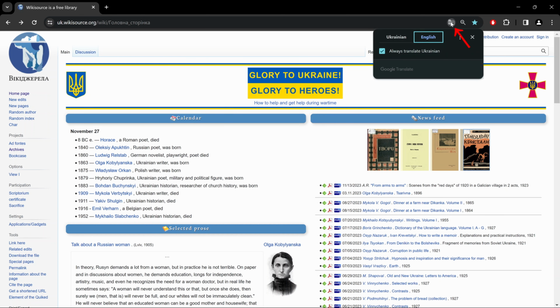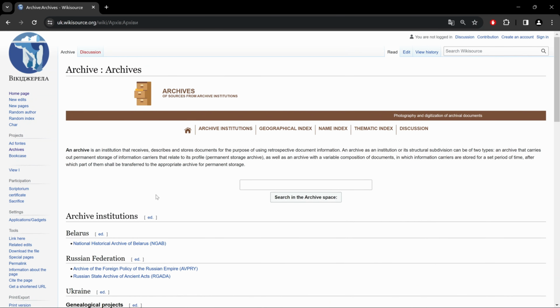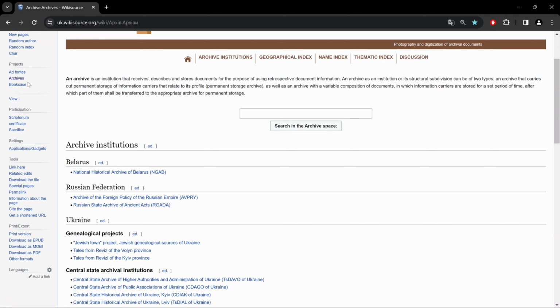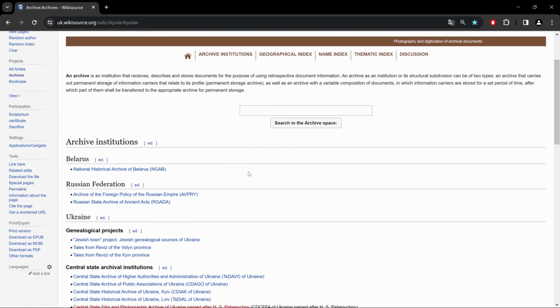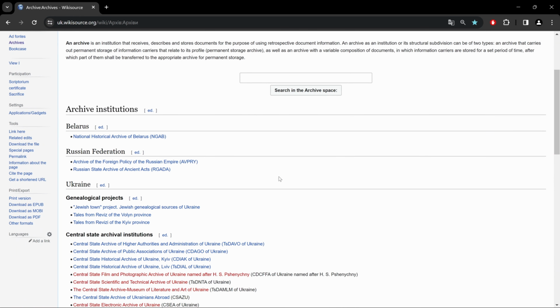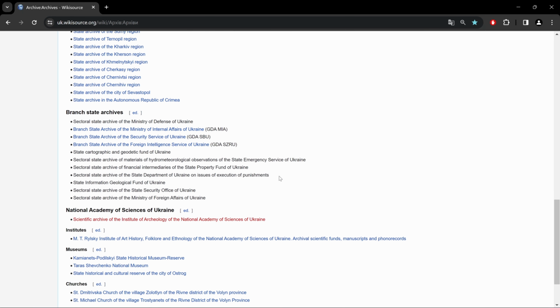Now, as you see up here, my translator is turned on, and the first thing you want to do when you get to this site is, under Projects in the left column, click on Archives, and it brings you to this page. Now you see up here, Archive:archives. This basically tells you where you are in this website, and it's part of record identification, which we'll look at in a few minutes. Now at any time, we could click here on Archives, and it brings you back to this page. Now, as we scroll down, we have Belarus and Russia, and underneath that we have Ukraine and many of its different archives and institutions, which is what we'll be looking at today.